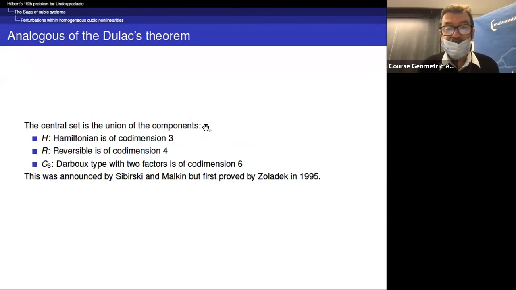So the center set is the union of the components H, which is Hamiltonian and of codimension 3; R, which is reversible and of codimension 4; and there is a kind of analogue of Q4, but now it is called C6. It is of Darboux type with 2 factors, and it is of codimension 6. So this result was announced by Sibirsky and Malkin, but the first proof was given by Heinrich Żołądek in 1995.